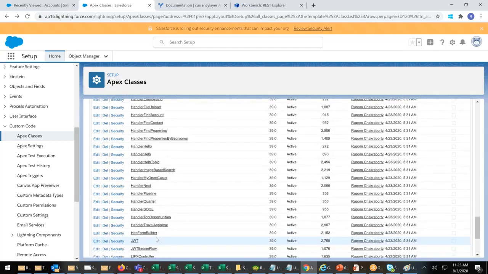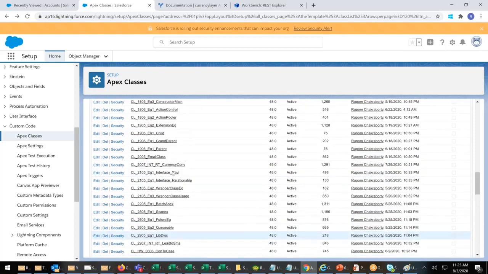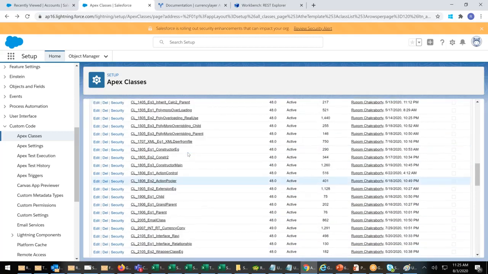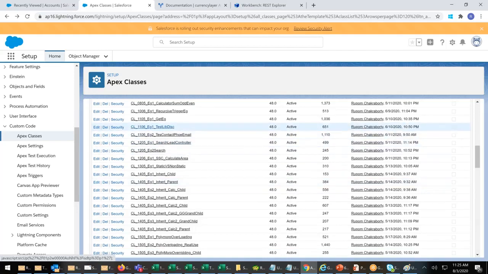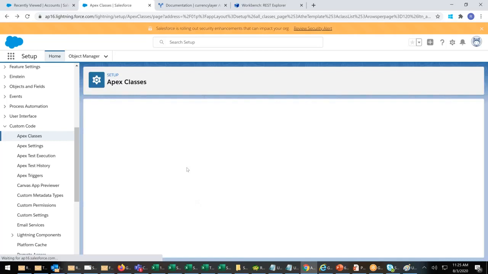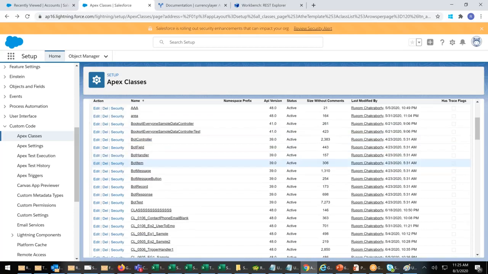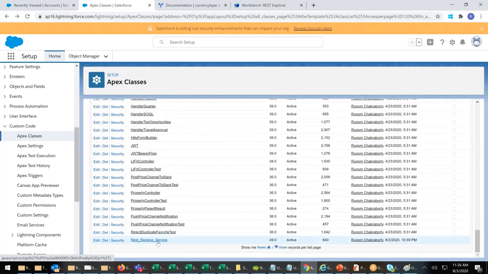You have written a test class. By looking from the outside, nobody can say it's a test class. Somewhere we have written book discount test or something, if you remember. But when you go inside, I see an extra button called run test. Nobody can say whether it's a test class or a normal class. Here it is a REST service. It looks like a normal class, as if you're calling with a trigger, but no.